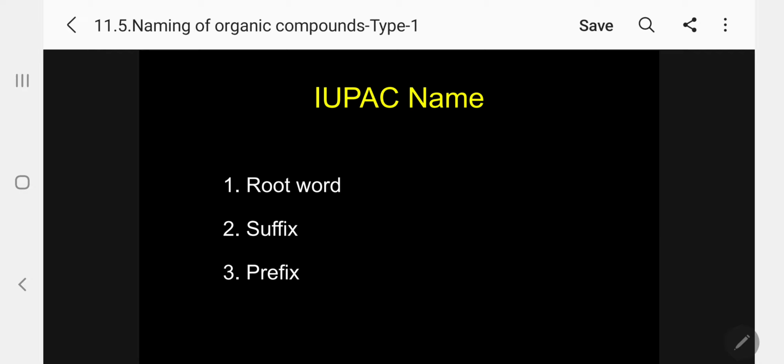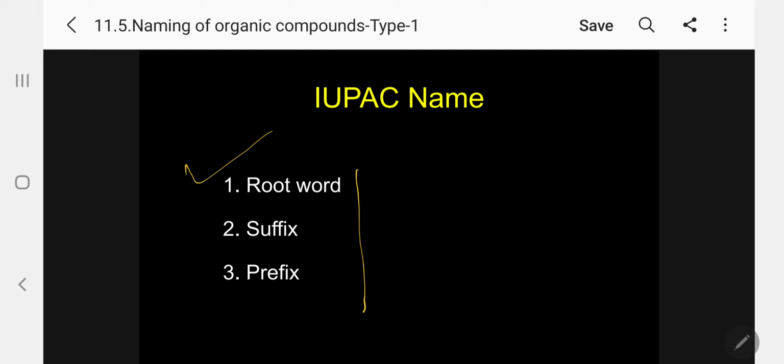There are 3 important things you must understand first to name any organic compound by IUPAC. The first thing is the root word. What is meant by root word? Kindly follow.